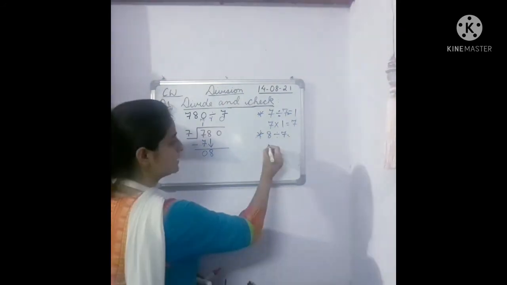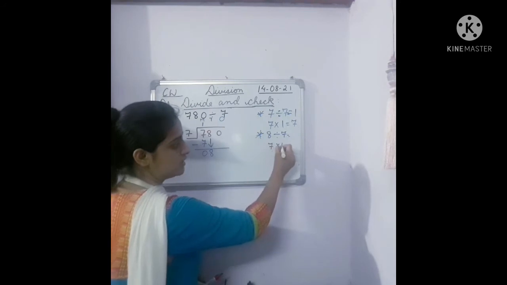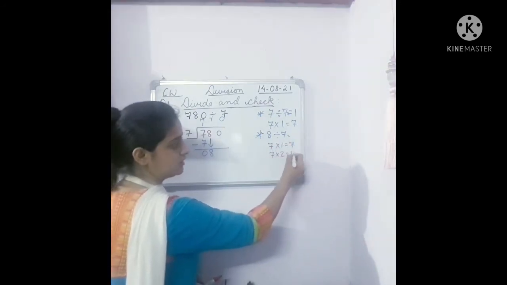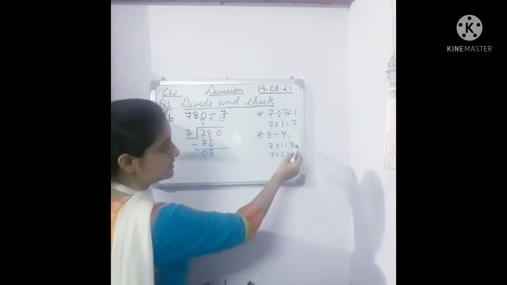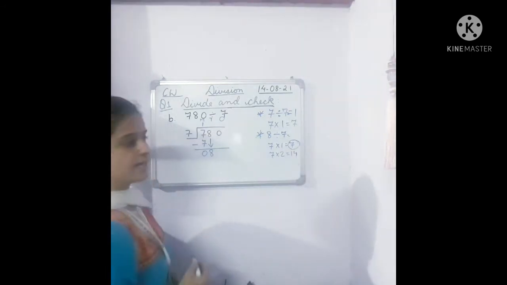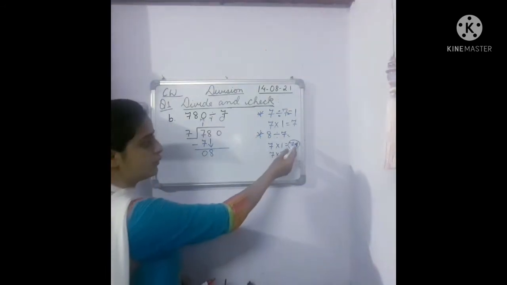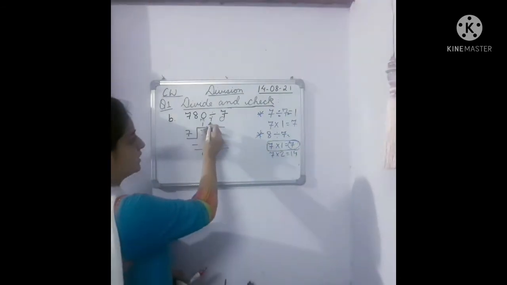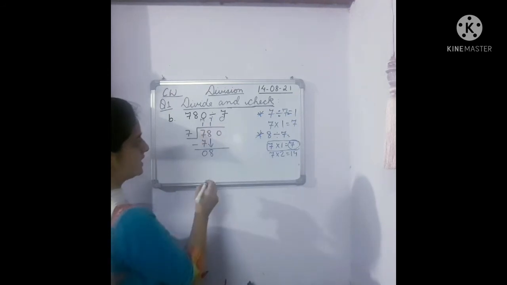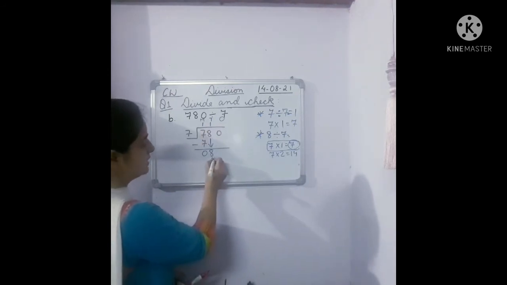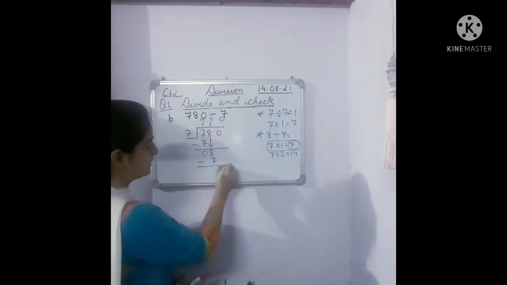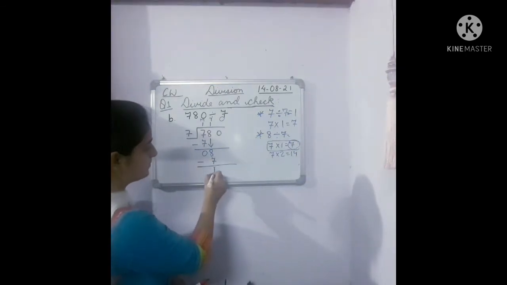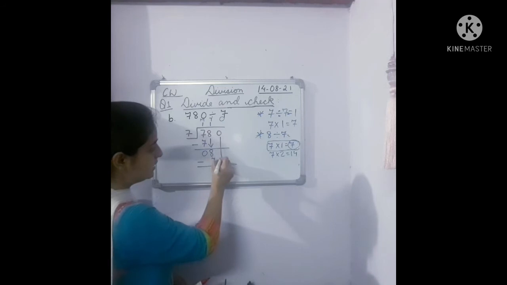So let's see. 7 ones are 7, 7 twos are 14. So children, this 7 is less than 8, so we can go with this multiplication fact. 7 ones are 7, and we write 1 in the tens place. Now you subtract this. 8 minus 7 is what? 1.